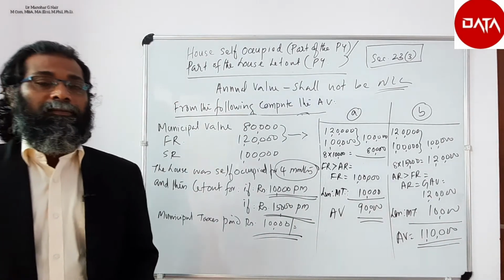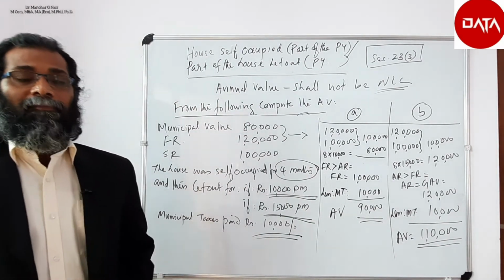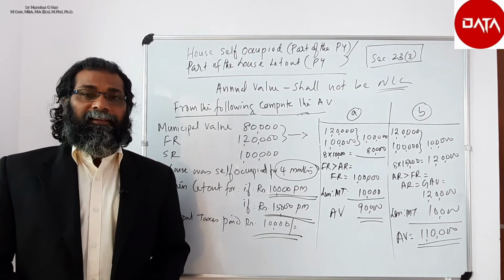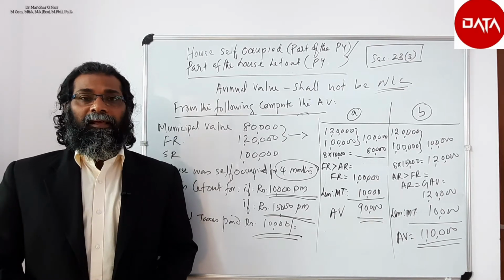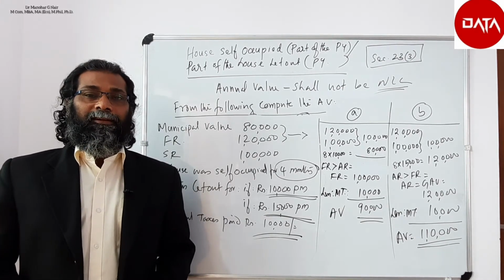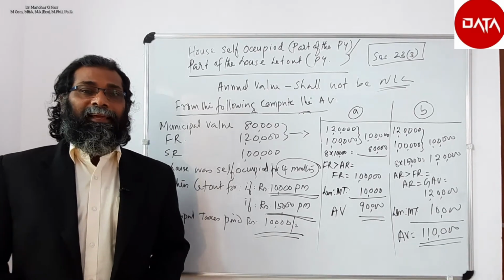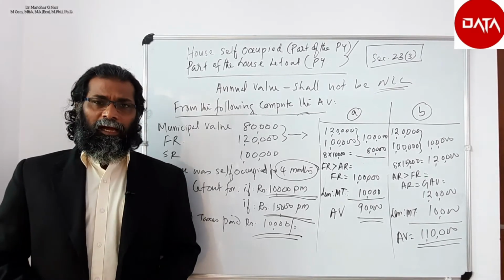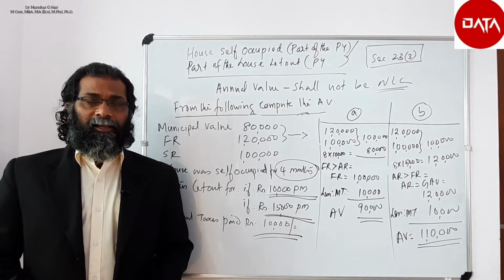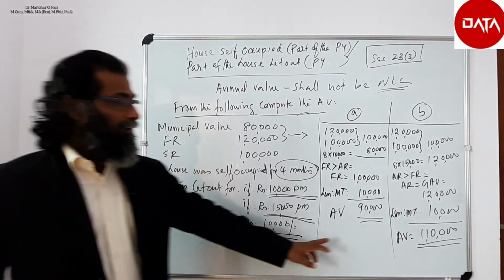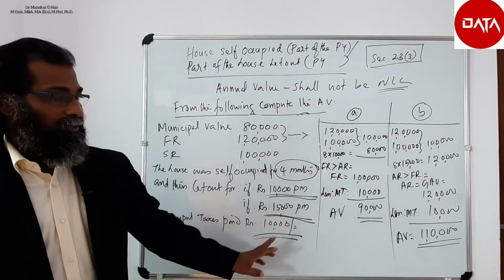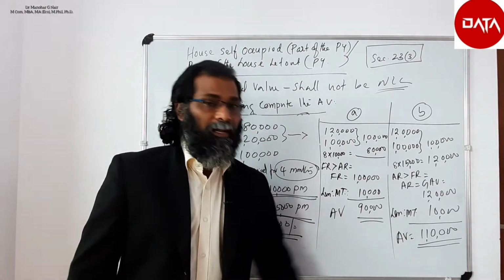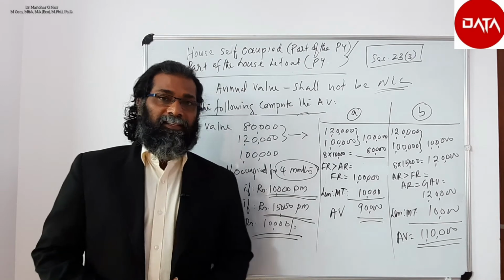We considered the actual rent compared with the fair rent and applied rule 4 if applicable. Here in this case there was no unrealized rent and no vacancy, it was only let out for 8 months, so the annual value has to be arrived at based on the rule as per section 23(1). So we computed the gross annual value based on that rule. In the first case it is 90,000 and in the second case it is 1,10,000. Hope this concept is clear.